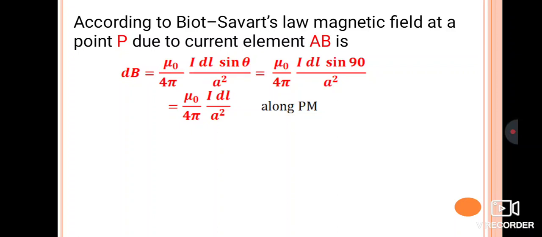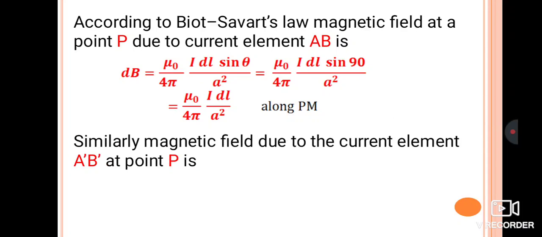Similarly, one more current element we have taken, that is A dash B dash. The magnetic field due to the current element A dash B dash at a point P will be given by the same formula: dB is equal to mu naught by 4 pi I dl sin theta divided by a square. Again theta is 90 degrees. So we are getting dB is equal to mu naught by 4 pi I dl by a square, but this is along the Pn direction.